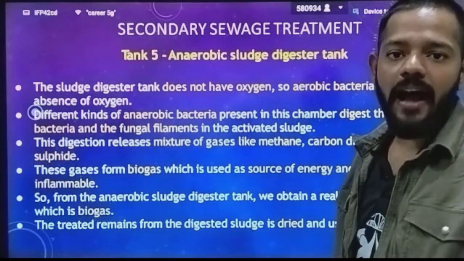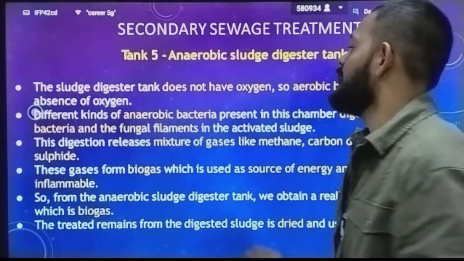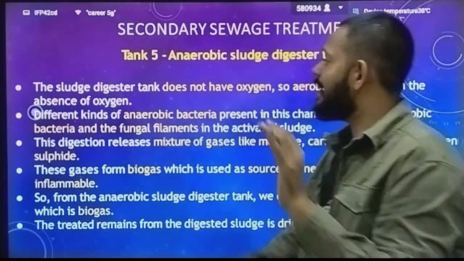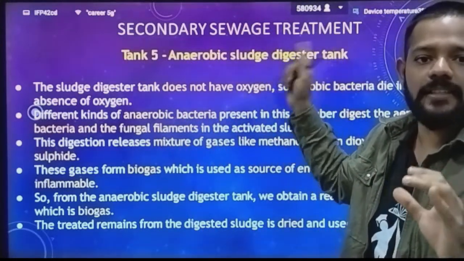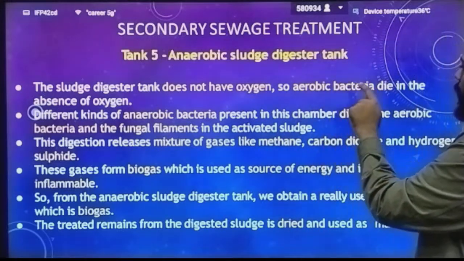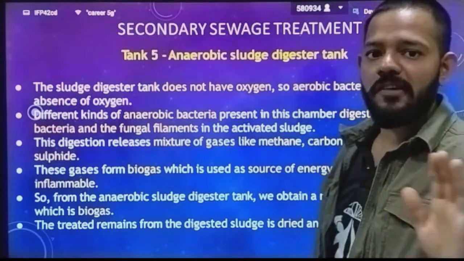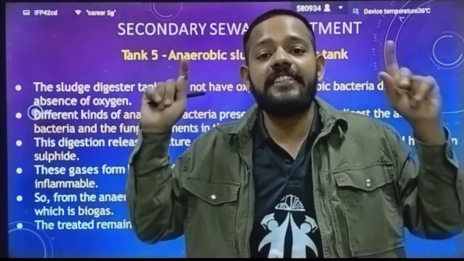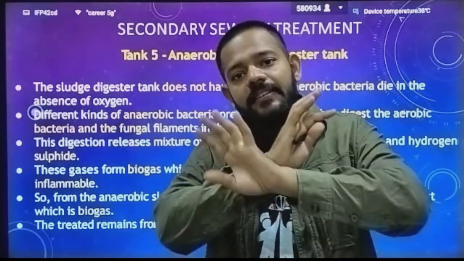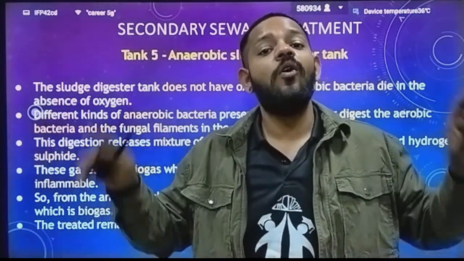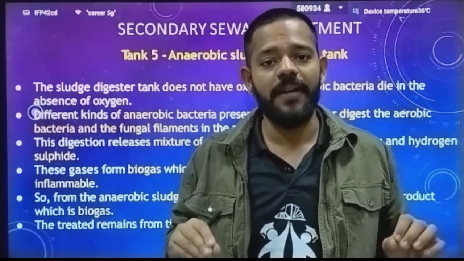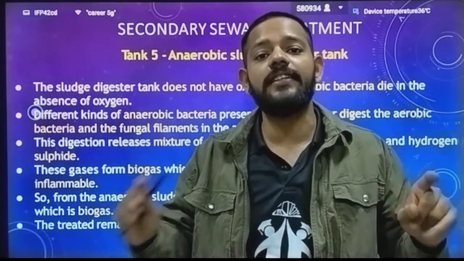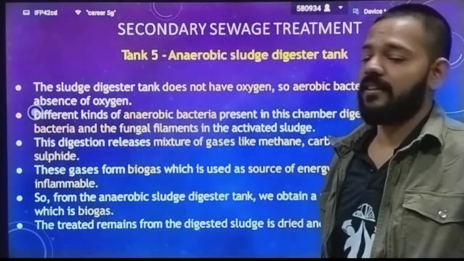Oxygen is zero. So aerobic bacteria die in the absence of oxygen. The activated sludge contains aerobic bacteria, and they will die. Only the anaerobic bacteria, which can live without oxygen, can survive in this tank.